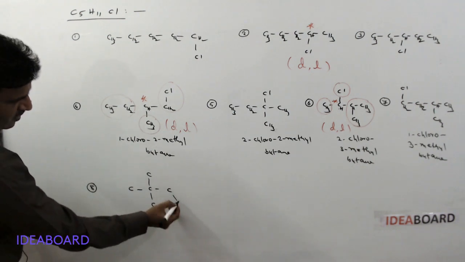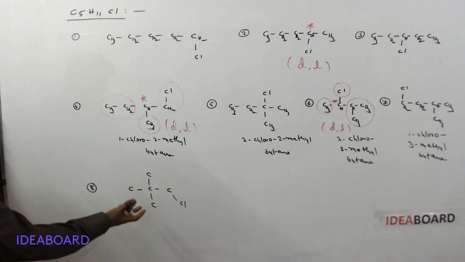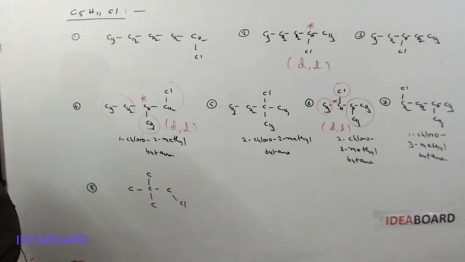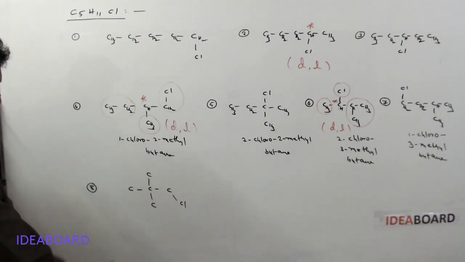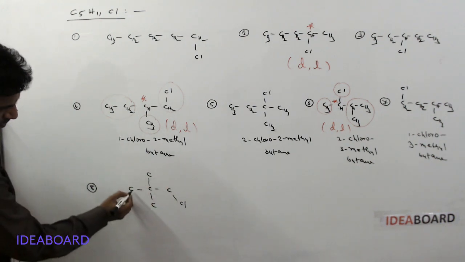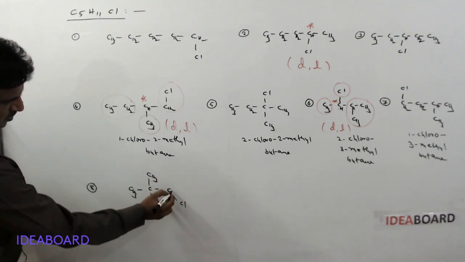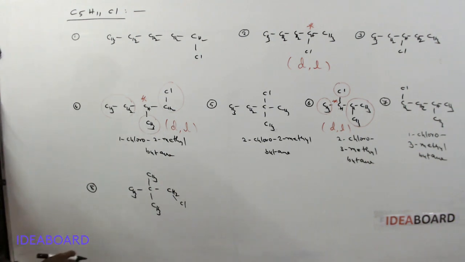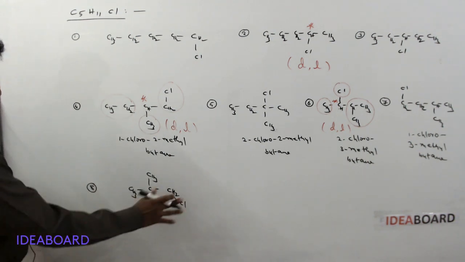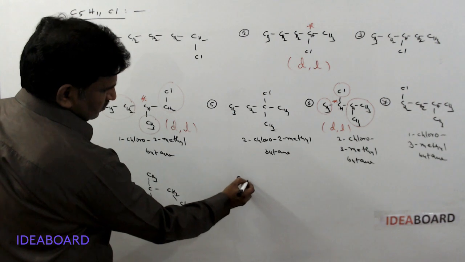On any carbon, if you write chlorine here, then this becomes neopentyl chloride, the common name. The IUPAC name is 1-chloro-2,2-dimethyl propane. So this is CH3, this is CH3, this is CH3 and this is CH2. No chiral carbon atom. This is 1-chloro-2,2-dimethyl propane. This is it. Okay.